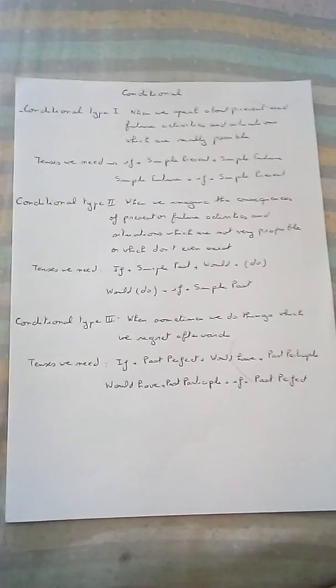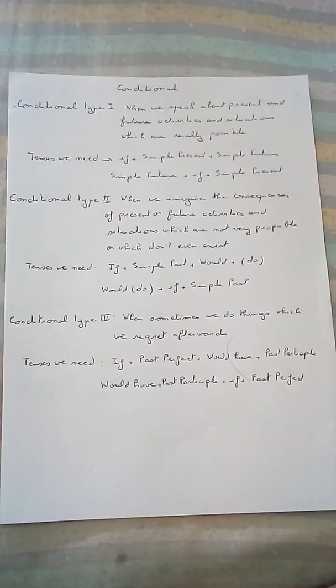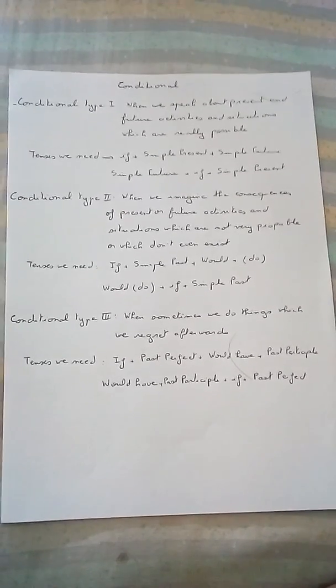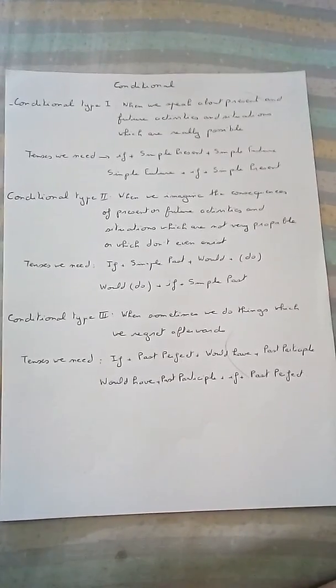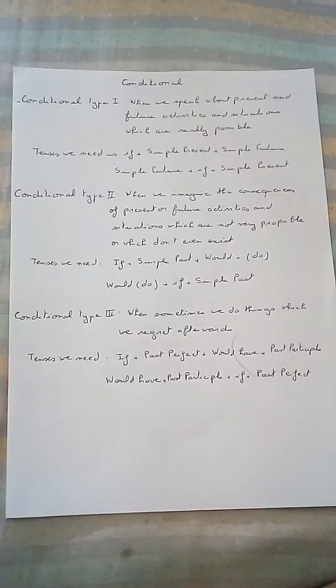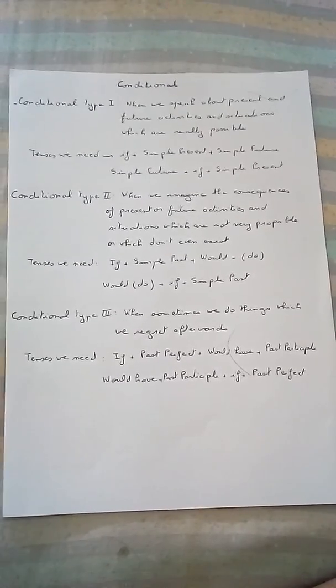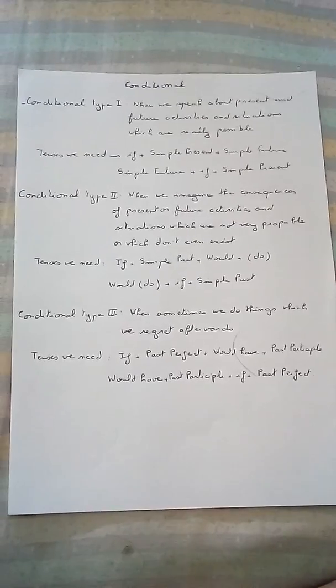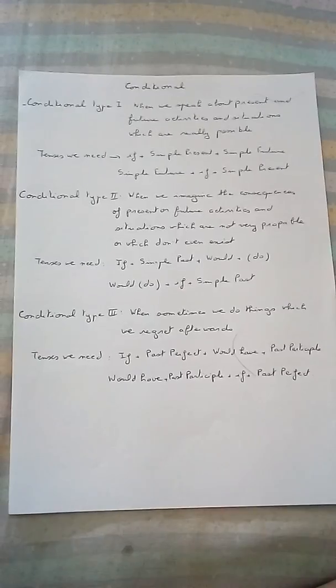Examples: if Hassania had come to school yesterday, she would have done the test. Or Hassania would have done the test if she had come to school yesterday. If I had known his address, I would have called to see him last week. Or I would have called to see him last week if I had known his address.